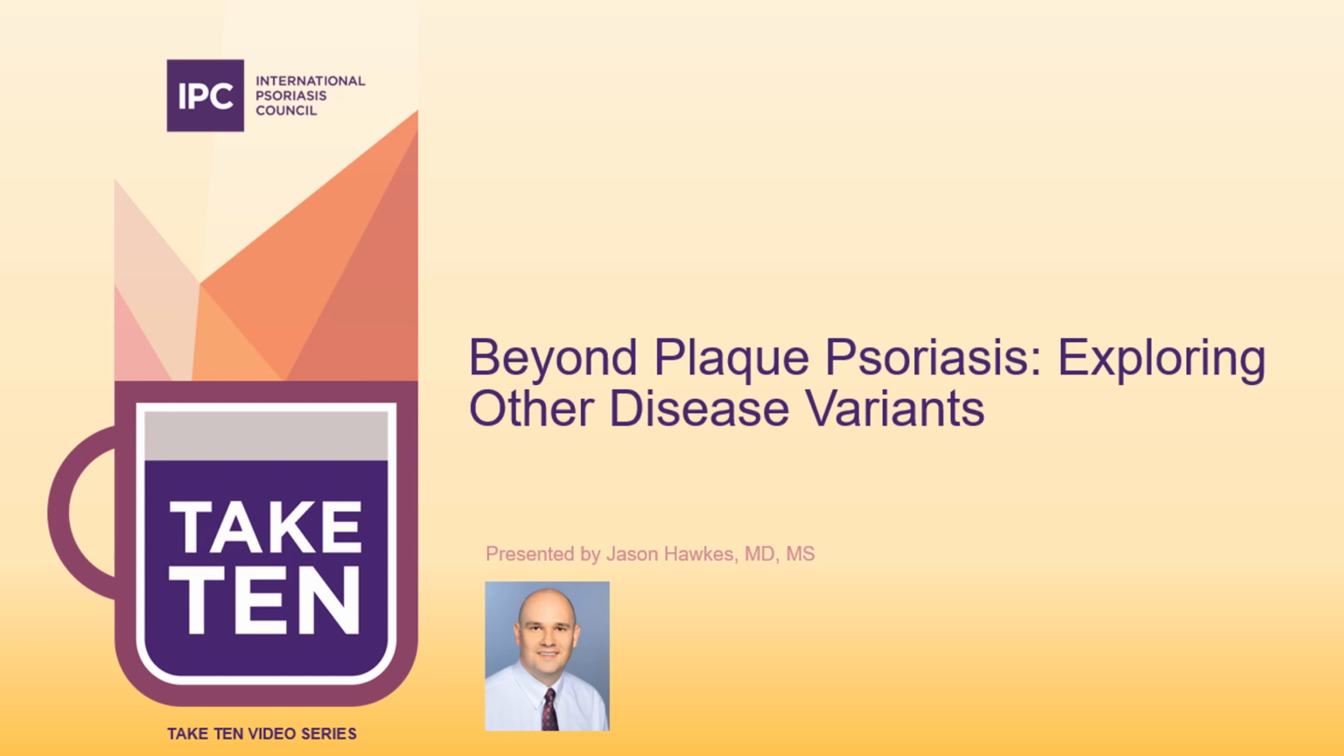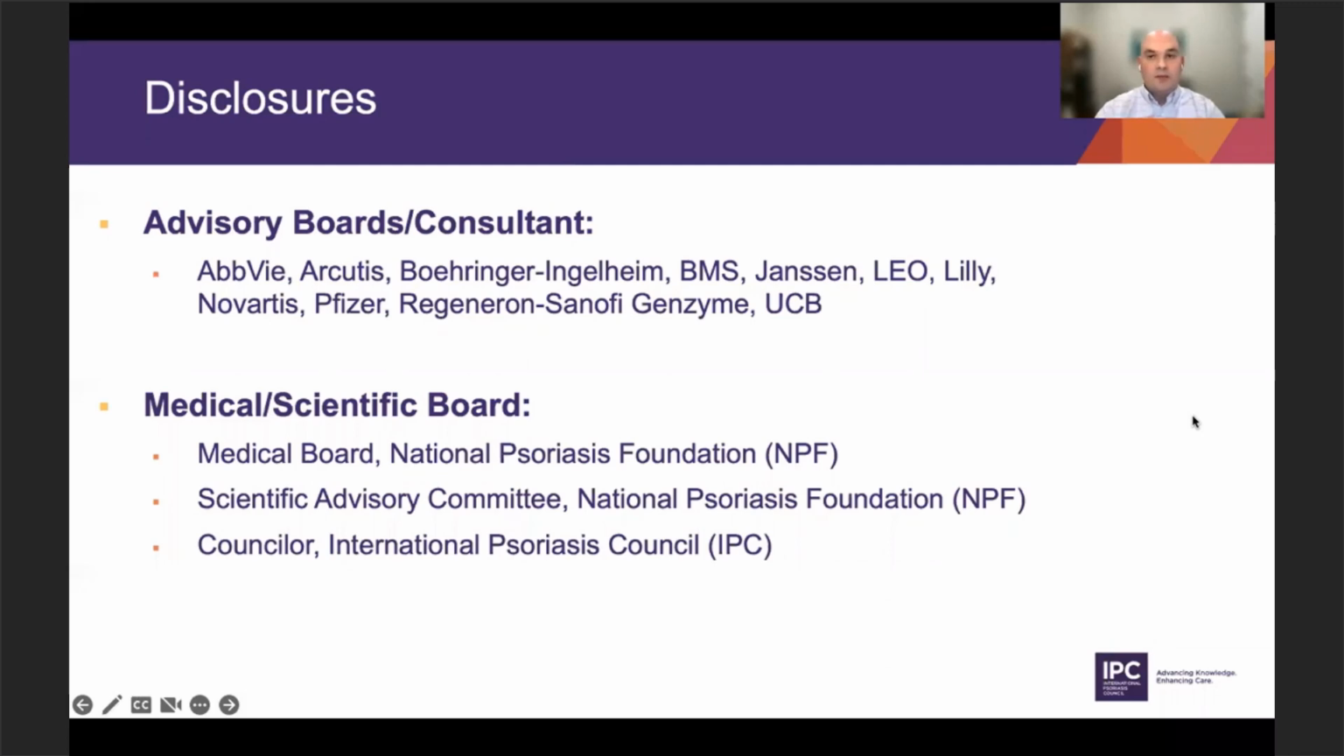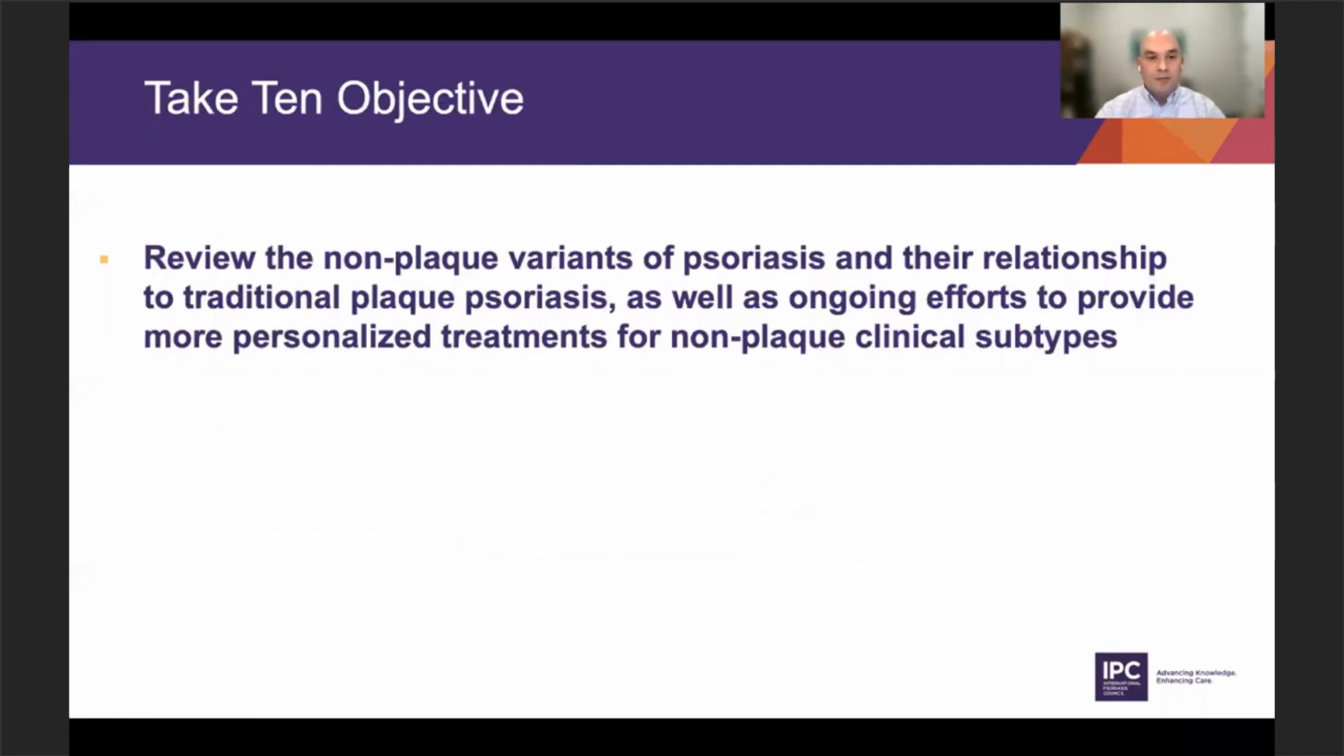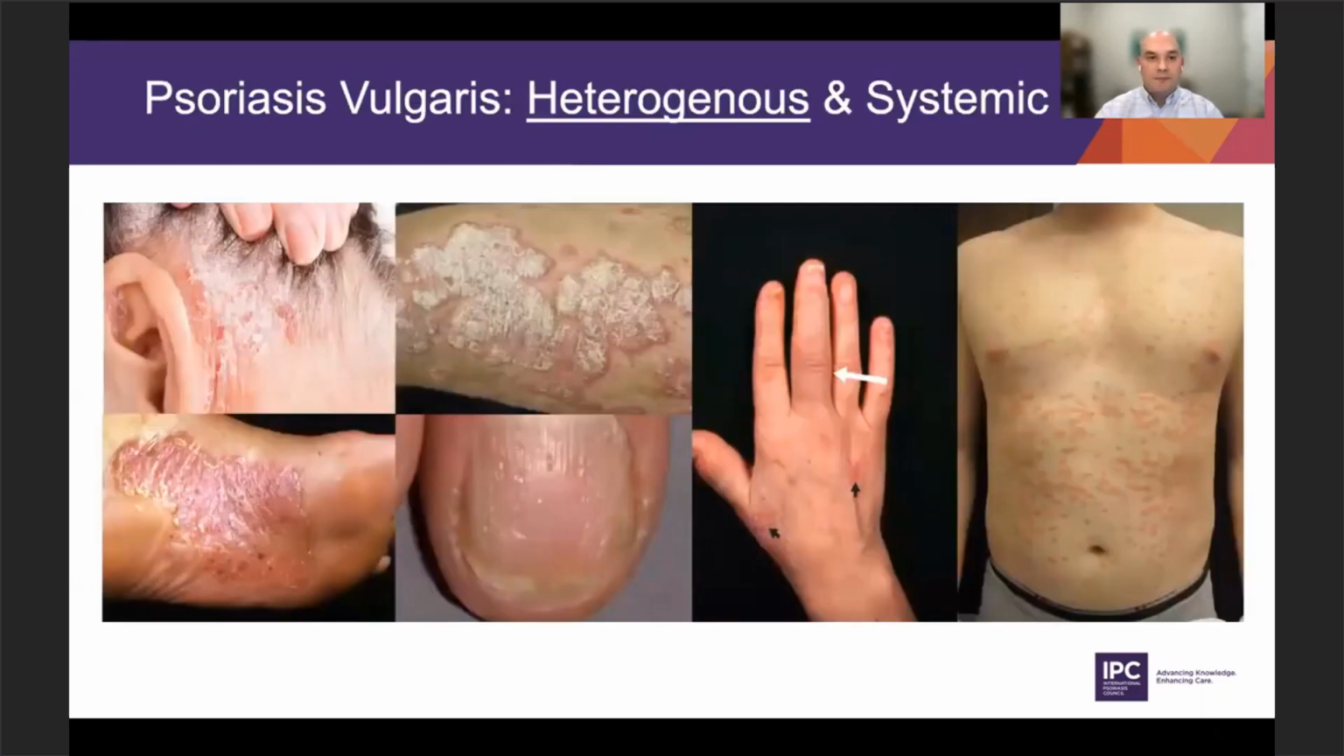Beyond plaque psoriasis, looking at some of the other disease variants. These are my disclosures. The objective for this Take 10 is to review the non-plaque psoriasis variants and their relationship to traditional plaque psoriasis, as well as some of the ongoing efforts to provide more personalized treatments for the non-plaque clinical subtypes. As you know, psoriasis is a systemic disease.